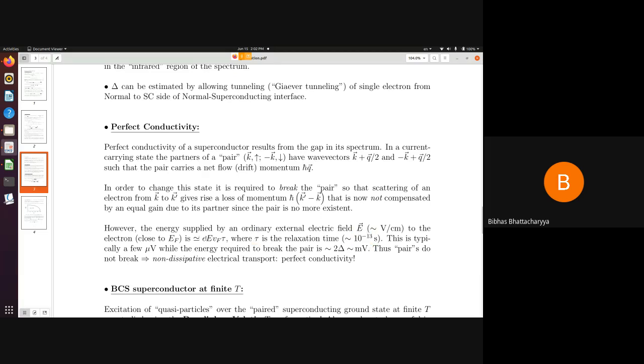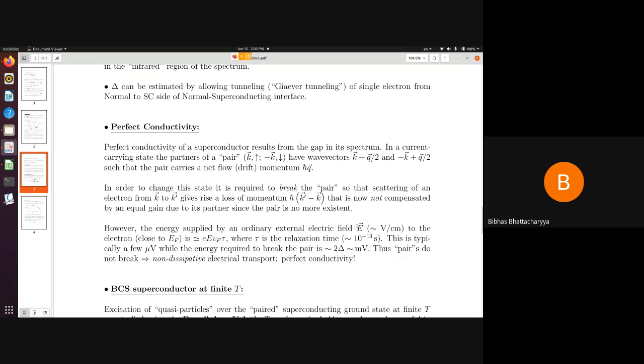And if you estimate this object for an electric field of the order of volt per centimeter, you will find that the energy delivered by this electric field over a time scale of the relaxation time is typically of the order of microvolt. On the other hand, I have seen that the energy required to break a pair is 2 delta, and it is already found to be in the regime of millivolt.